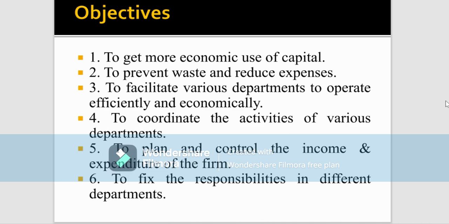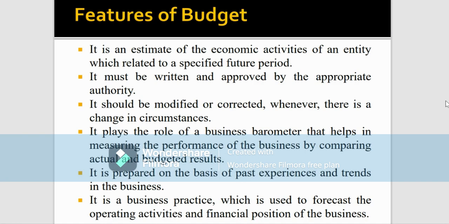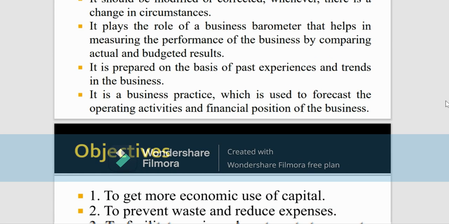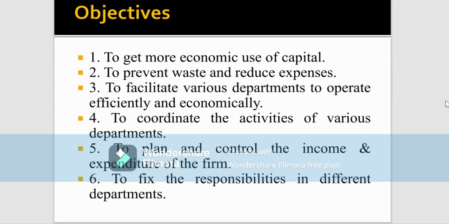The first one being it is prepared for forecasting and planning for the future, so that any of the losses can be minimized. Moving on to the next objective of preparing the budget, it is done in order to forecast and plan for the future, so that losses can be minimized and profits can be maximized. So it is to have a more economical use of the capital as well.